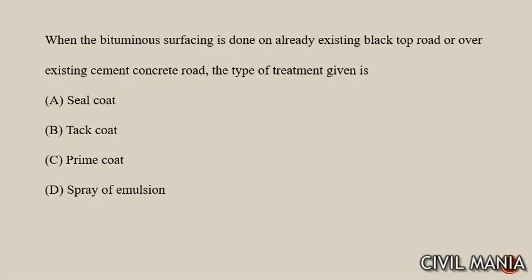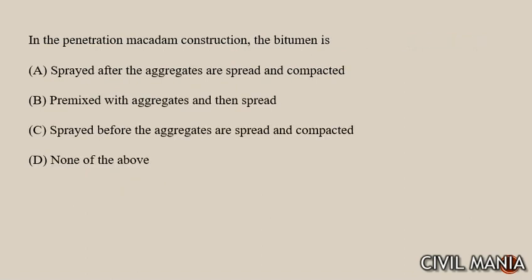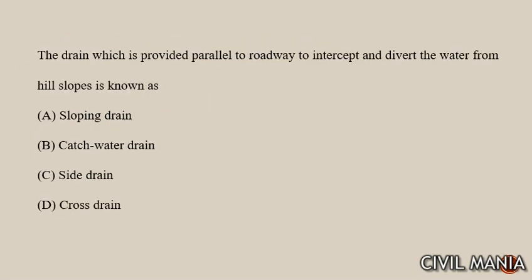surface is done on already existing blacktop road or over existing cement concrete road, the type of treatment given is tack coat। उसके बाद नेक्स्ट क्वेश्चन इज, in the penetration macadam construction the bitumen is sprayed after the aggregates are sprayed and compact। पहले एग्रीगेट्स को स्प्रे किया मतलब पूरा बिछाया जाता है, फिर कंपैक्ट किया जाता है, उसके ऊपर ही बिटुमिन को स्प्रे किया जाता है। नेक्स्ट क्वेश्चन है, द ड्रेन